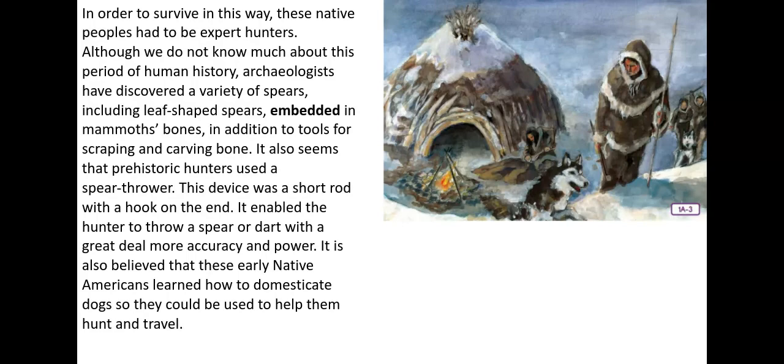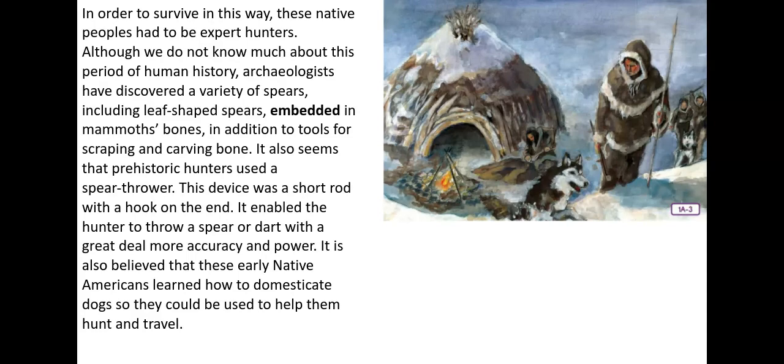Although we do not know much about this period of human history, archaeologists have discovered a variety of spears, including leaf-shaped spears, embedded in mammoths' bones, in addition to tools for scraping and carving bone. It also seems that prehistoric hunters used a spear thrower. This device was a short rod with a hook on the end. It enabled the hunter to throw a spear or dart with a great deal more accuracy and power.